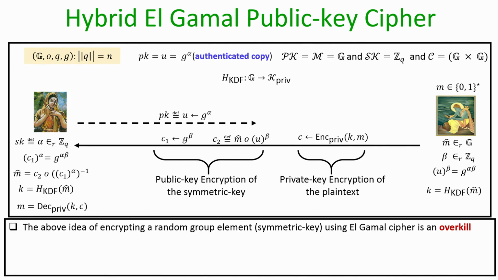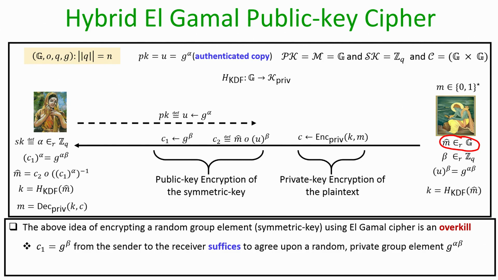However, if you pause here for a moment, the above idea of encrypting a random group element by the sender and deriving a key from it is an overkill. What is happening here is the sender is using a random group element m cap, encrypting it as a whole using the ElGamal encryption process, and then deriving from that m cap a symmetric key. That is an overkill here.